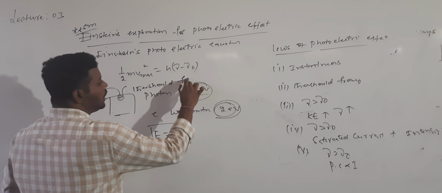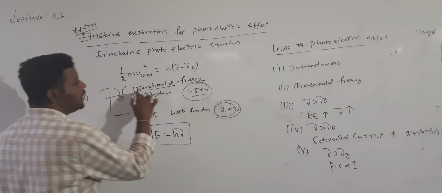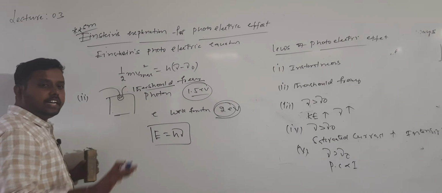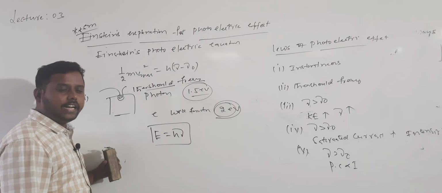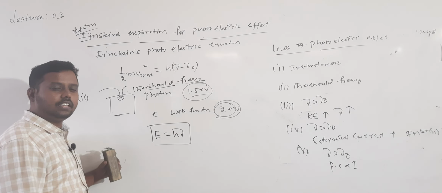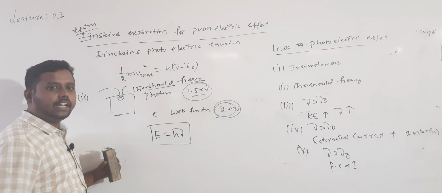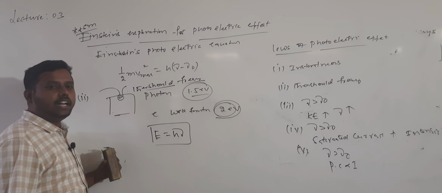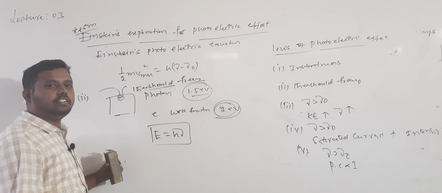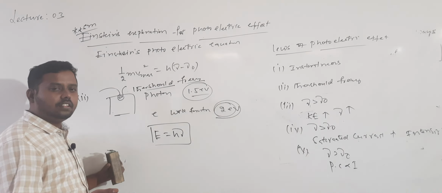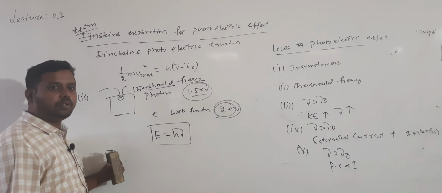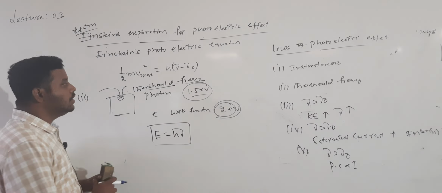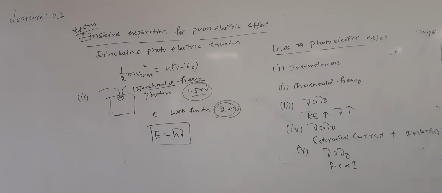That's why for every photometal there exists a certain minimum frequency. This frequency depends upon the nature of the photometal. It is not the same for all photometals. You know that, right? The work function value should be balanced by the energy of the photon. The more the work function value, the more energy of the photon is needed, so the threshold frequency should be more. Are you getting it? So how did Einstein explain the second law?